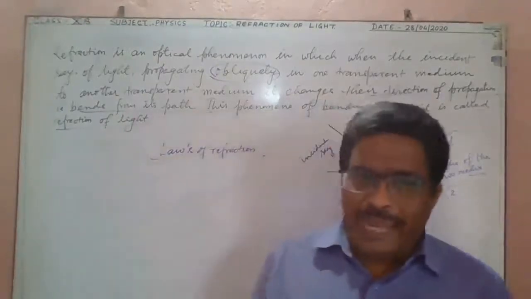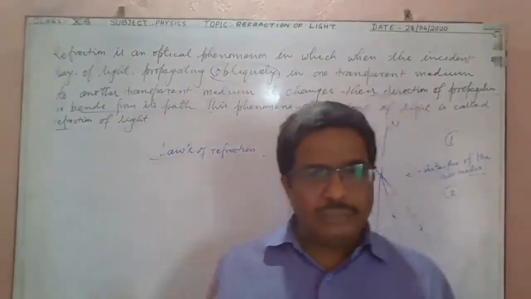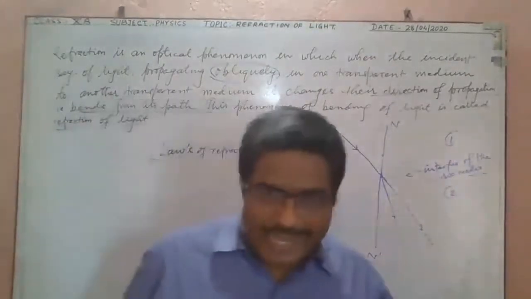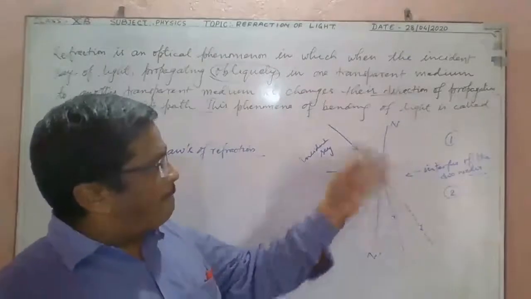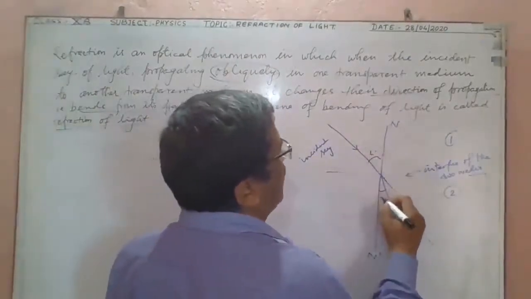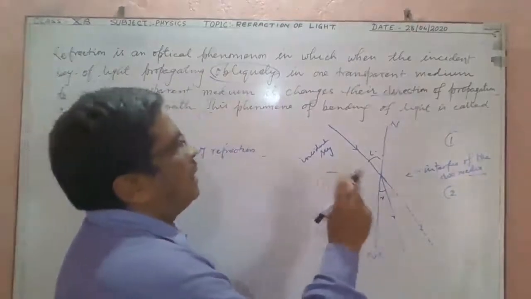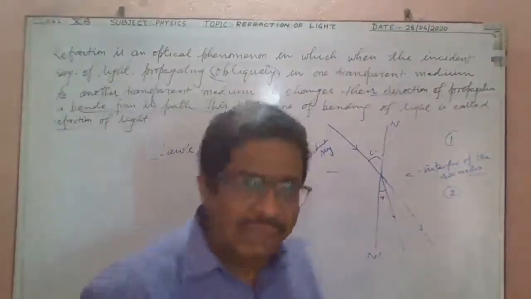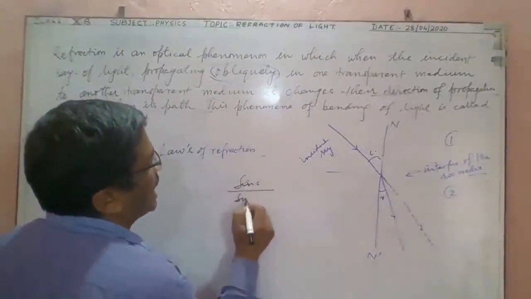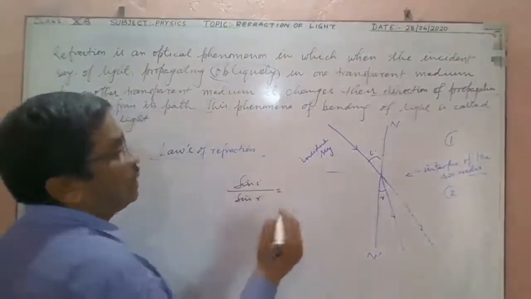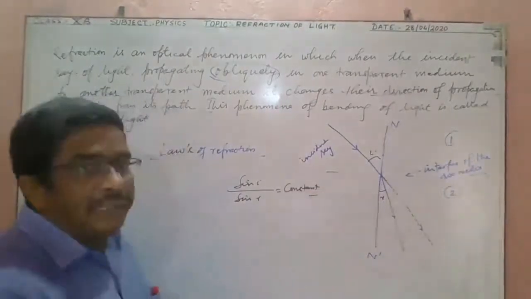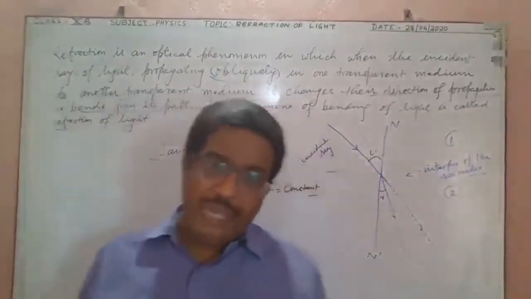As all of you know, there are at least two media required, so that is medium 1 and medium 2. I repeat it again: sine of angle of incidence and sine of angle of refraction, that is sin i by sin r, equal to constant, or remains constant for a given pair of media.